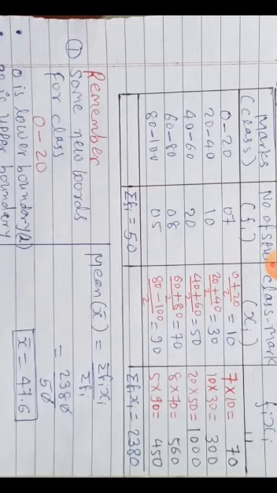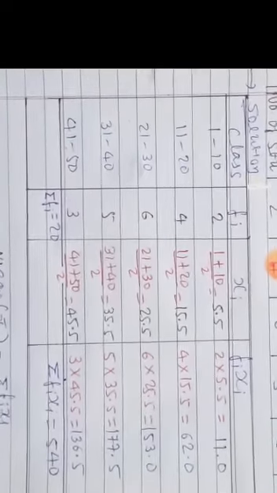Here 20 is not in the first one, it is in the second class. Likewise 30 is not in the second one, it is in the third row, means third class. 40 is in the fourth class, 50 in the fifth class. So the upper boundary is not included, means excluded. That's why these classes are called exclusive classes. But we are talking about this last sum.